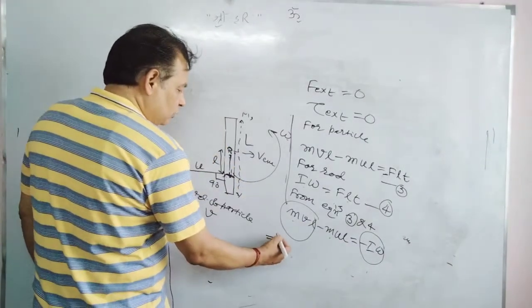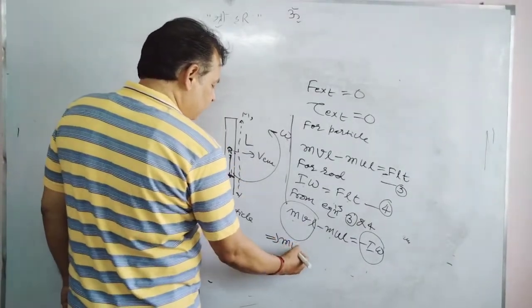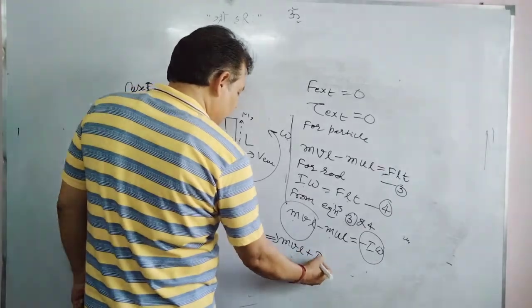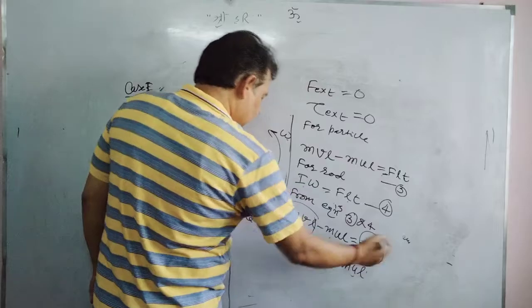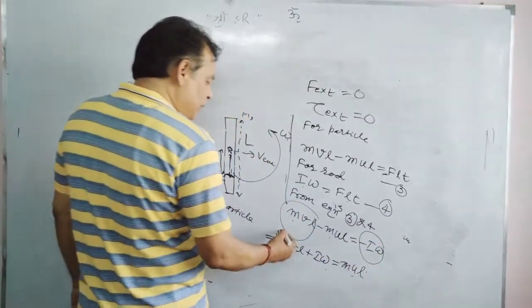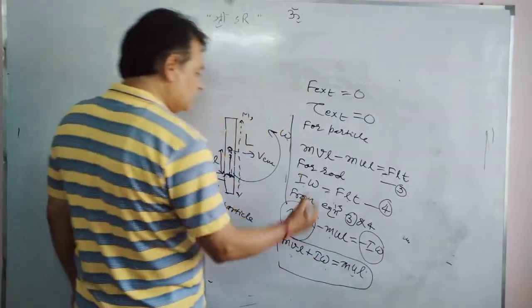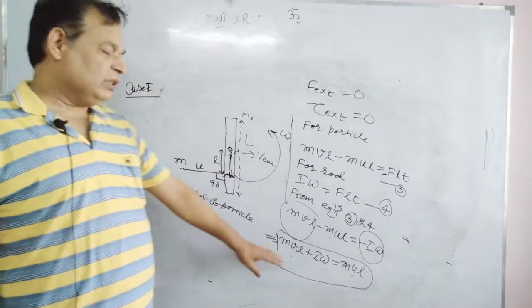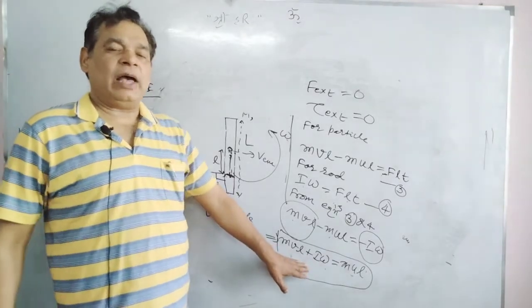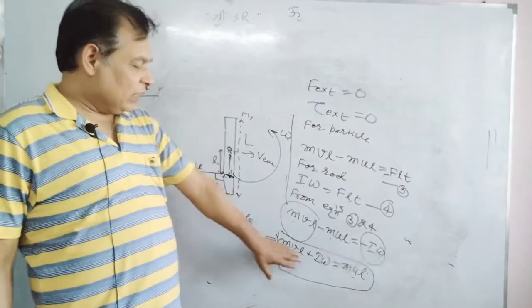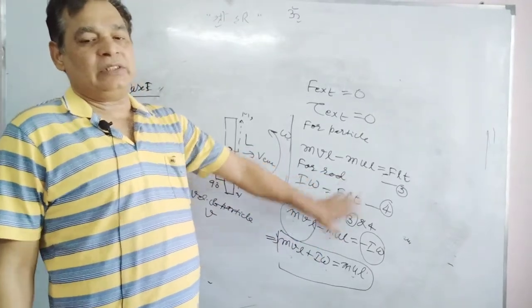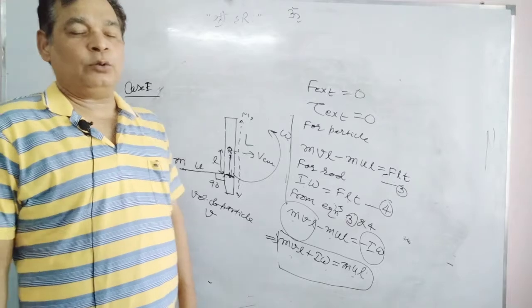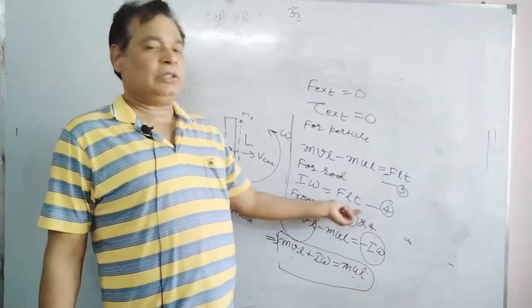From this equation we have MVL plus I omega equal to MUL. This equation gives conservation of angular momentum of the rod-particle system. We can write this equation by conservation of angular momentum directly, but I have written it in terms of torque and angular impulse to make your concept clear regarding these quantities also.